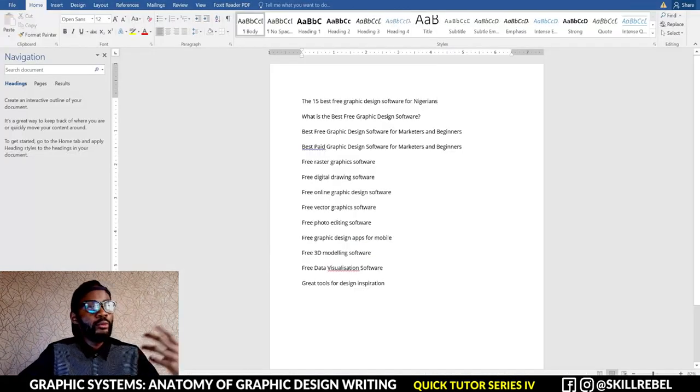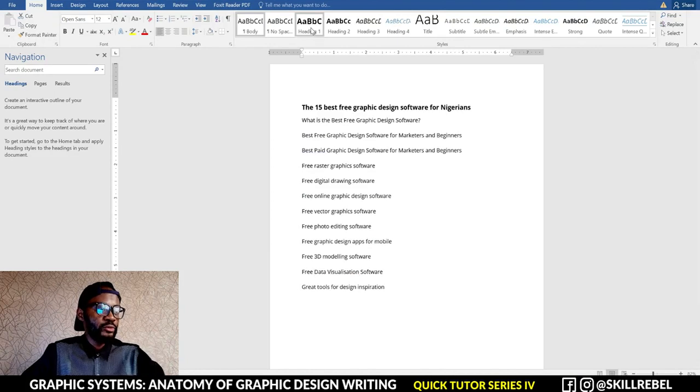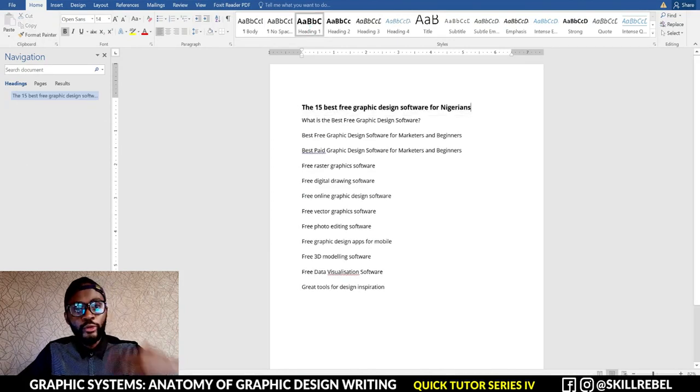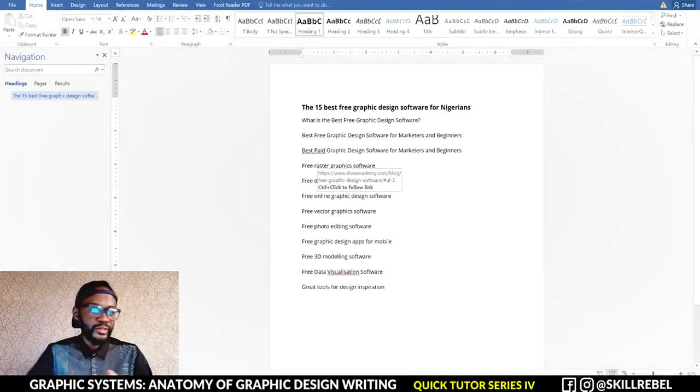Now, as you can see from our headings, we have the 15 best free graphic design software. That's the main heading, so we'll change it here. Also, I left a video on how to design and how to type, how to edit with MS Word, so you can check out the link up here or in the description. So the main heading now that we're going to use is the 15 best free graphic design software for Nigerians. We're no longer focusing on the paid ones. We're going to focus just on the free graphic design software.